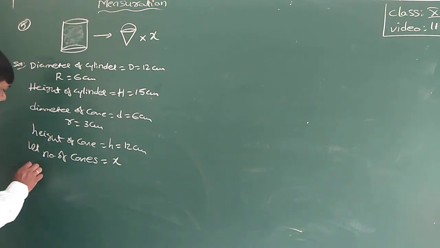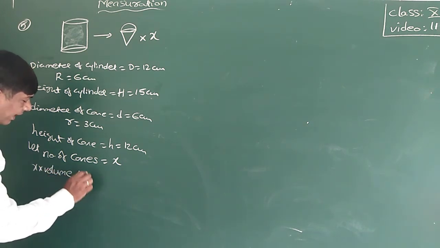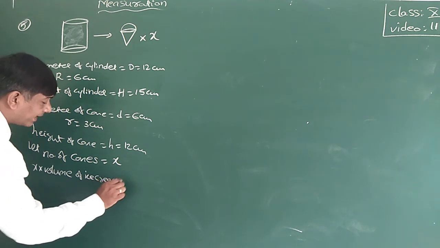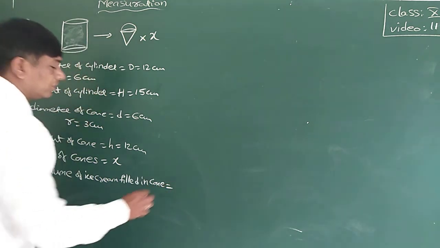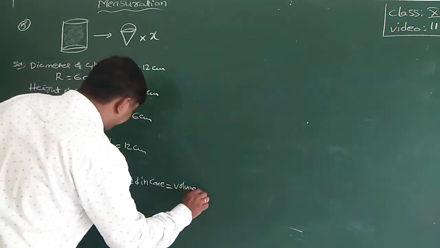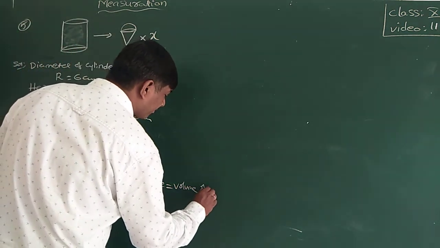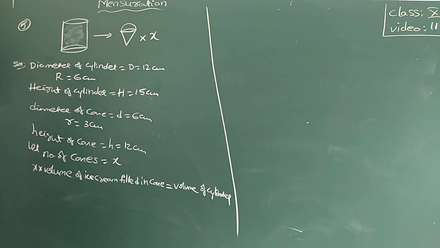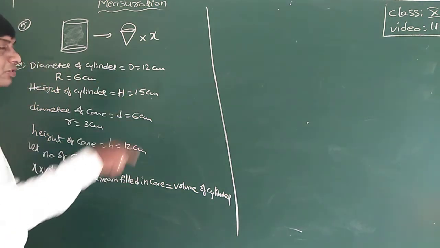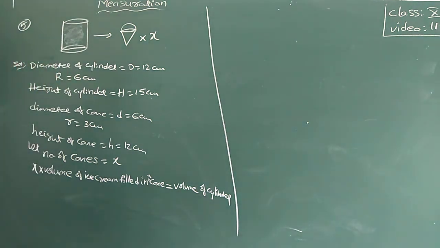Now x into the volume of ice cream filled in a cone is equal to the volume of the cylinder. That is, x, the number of cones you are filling, into the volume of ice cream filled in one cone is equal to the volume of the cylinder.